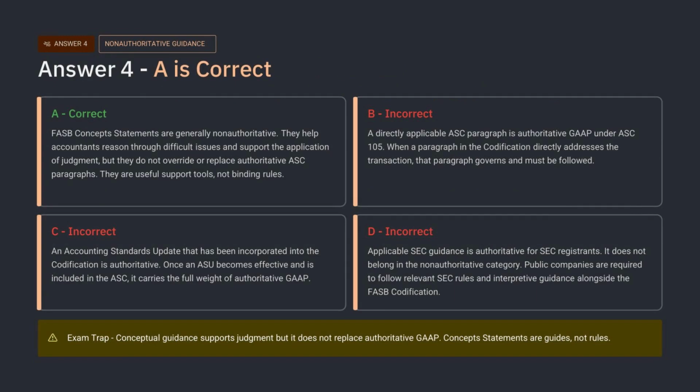The correct answer is A. FASB concept statements are generally non-authoritative, but they can help accountants reason through issues. Option B is wrong because a valid ASC paragraph directly on point is authoritative GAAP. Option C is wrong because an effective ASU amendment incorporated into the codification becomes authoritative. Option D is wrong because applicable SEC guidance matters for SEC registrants. The trap is confusing conceptual support with binding authority. Concept statements guide reasoning, but they do not override the codification.